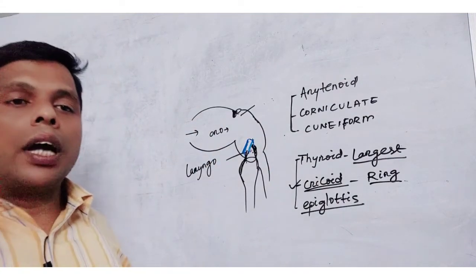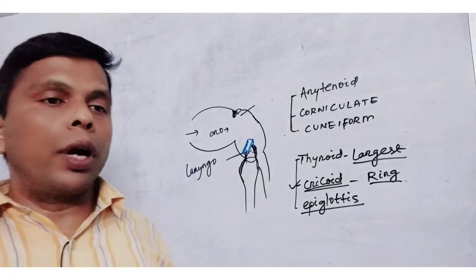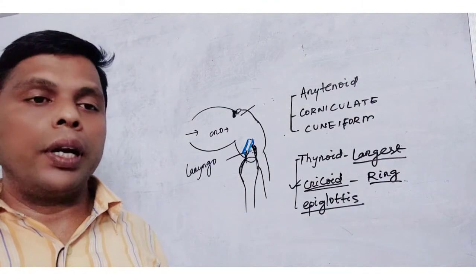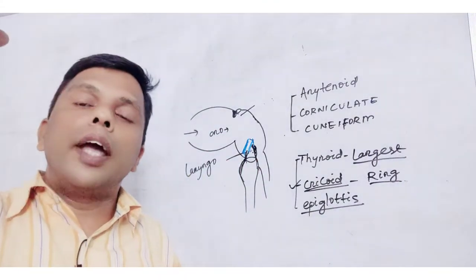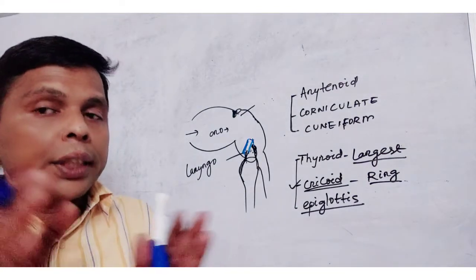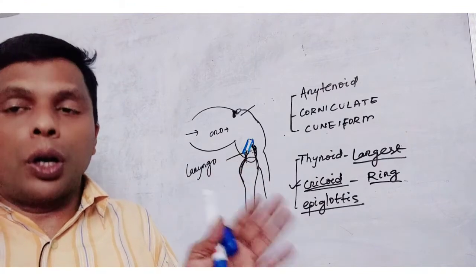The vocal cords are covered by a mucous membrane. Above the glottis, the epiglottis is present. On either side of the glottis, the vocal cords are present.